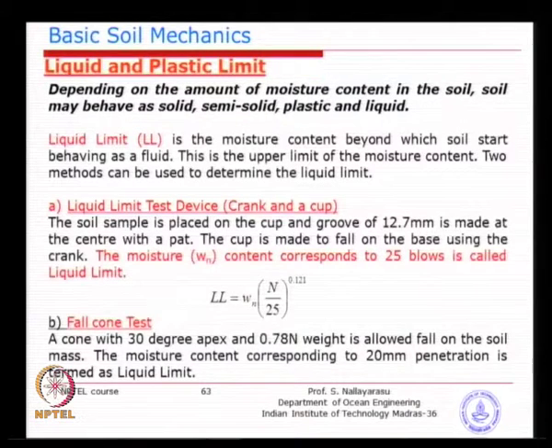So, we will just quickly look at what it means. The liquid limit is the moisture content beyond which the soil starts behaving as a fluid, it is just flowing. If you pour it or drop it onto the ground, it will become almost flat. You can find it out using the crank and cup method. I will show you the photograph just a little later.